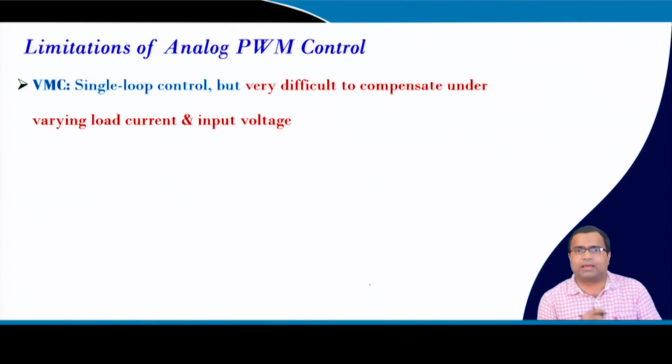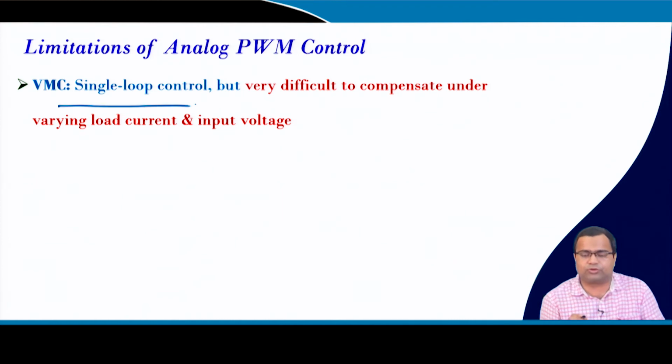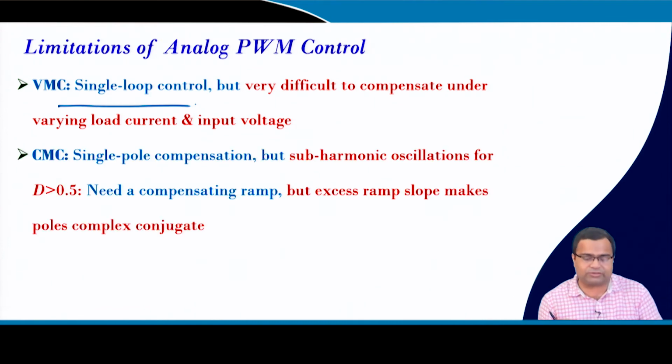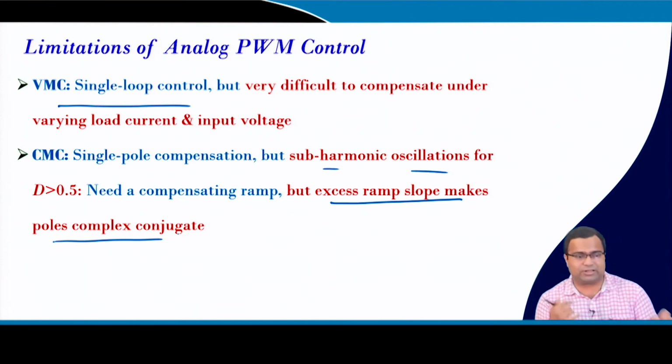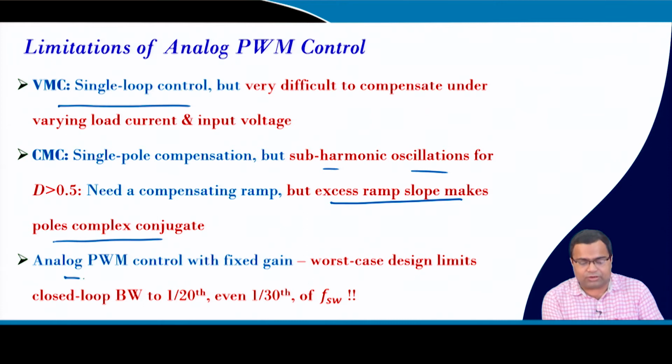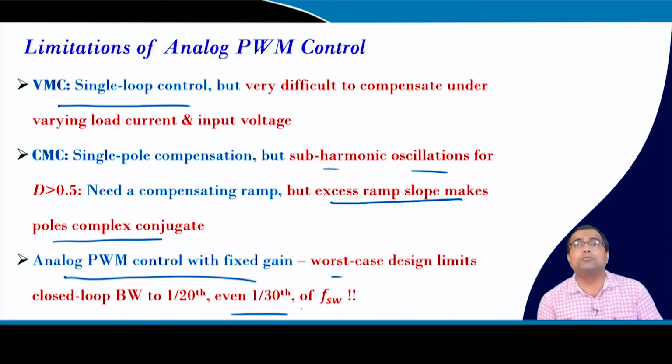So then the limitation of analog control: if we go for voltage mode control, it is very difficult to compensate under varying load current and input voltage condition. We saw under current mode control, subharmonic oscillation may come when the duty ratio exceeds 0.5, so we need to compensate the ramp, but if the ramp compensation is excessive, then the poles become complex conjugate, and then again the problem may come that we saw in voltage mode control. In analog control using fixed gain, the worst case design of a boost converter can be even 1/30th of the switching frequency, which is not acceptable.